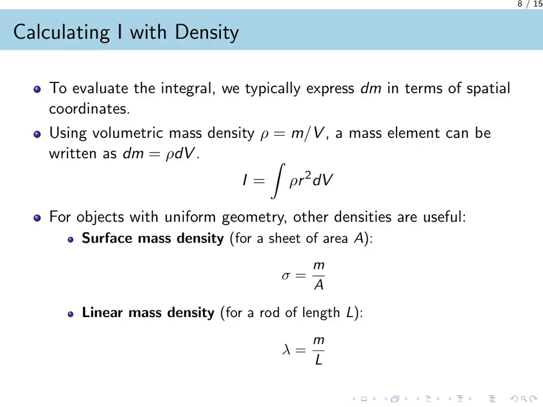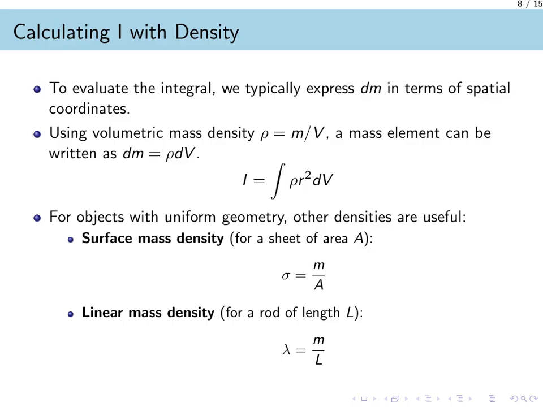This allows us to replace dm with the quantity ρ times dV, where dV is a small volume element. Our integral for the moment of inertia, I, then becomes the integral of ρ times r squared times dV.